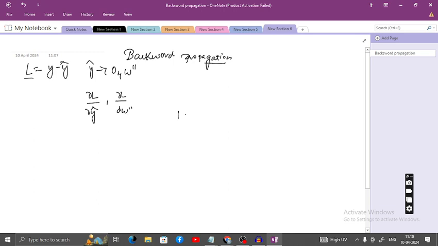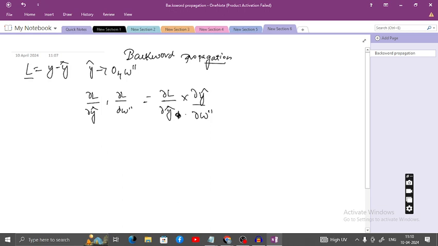So if you want to update the weights, how can I do it? Dou L by dou y dash into dou y dash by dou W dash. Correct or not? You can write like this.